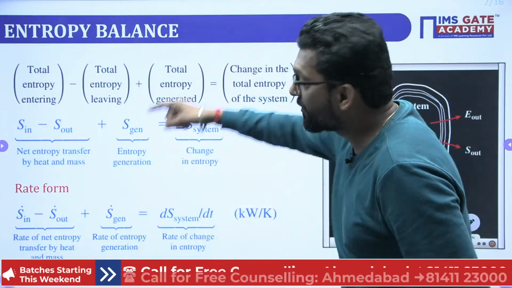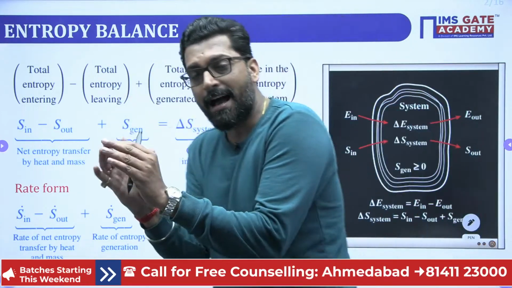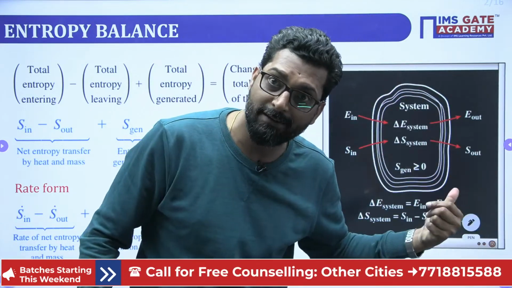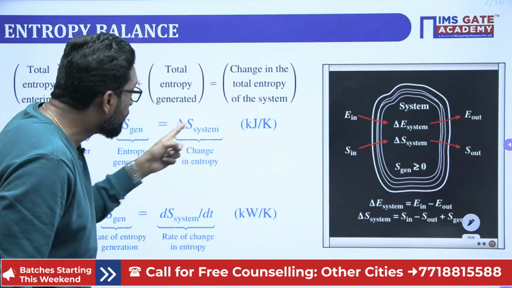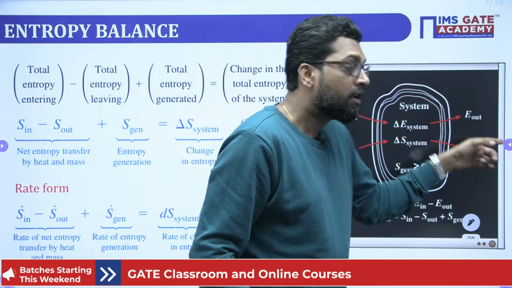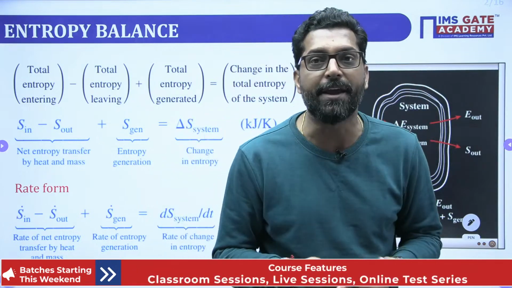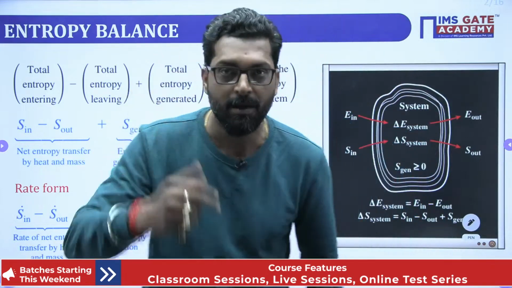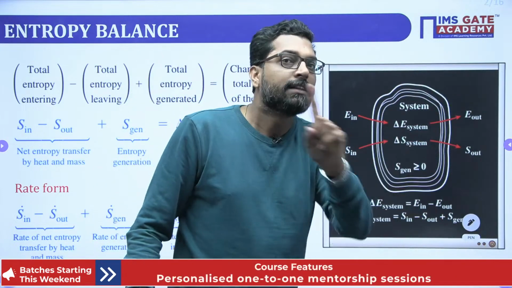The way the energy balances, the same approach applies to the entropy balance, but the extra term is entropy generation. Why? Because when entropy goes in and out, the system will generate its own entropy. That generation depends upon the process within the system. If the process is reversible, there is no generation.